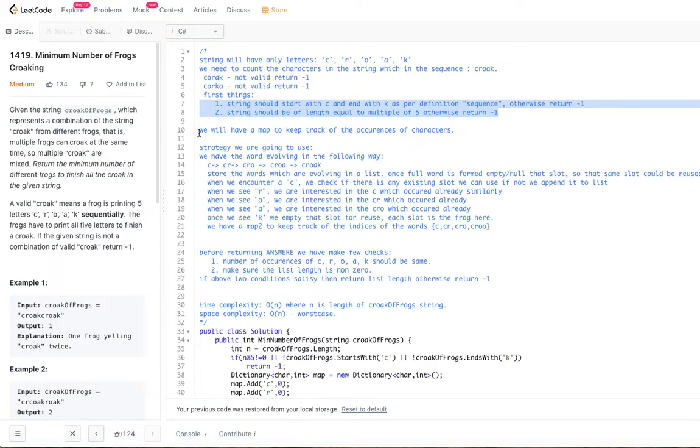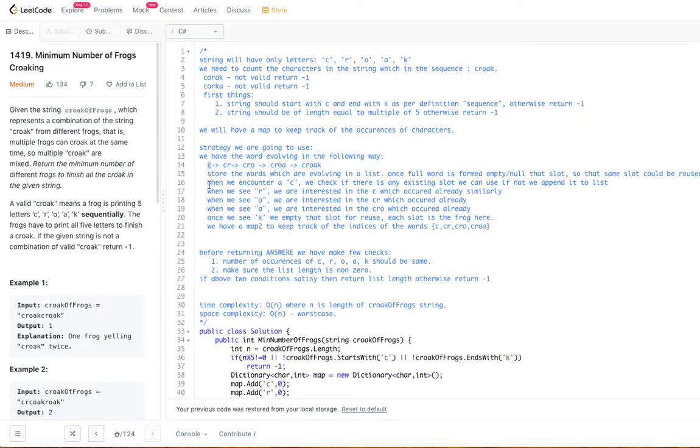So we'll have a map to keep track of the occurrence of each character: how many times C occurred, R occurred, O occurred, A occurred and K occurred. We want to make sure all of them occurred an equal number of times. Otherwise, obviously some croak is not fully available in the string. And the second thing, we have to see how the croak actually forms, so the word actually evolves. So this is the strategy that we are going to use.